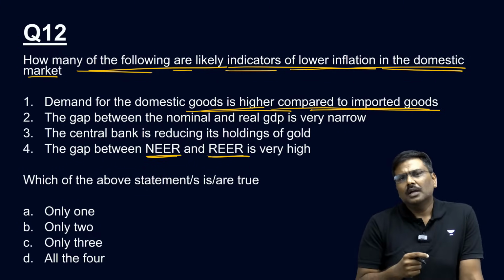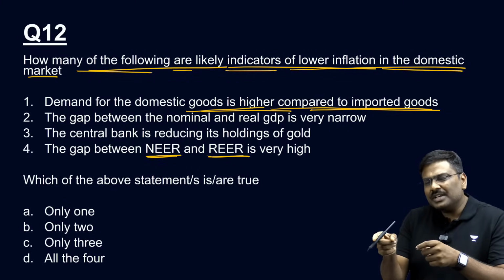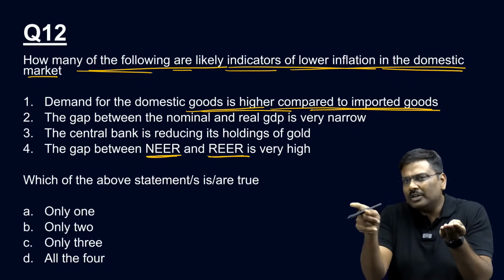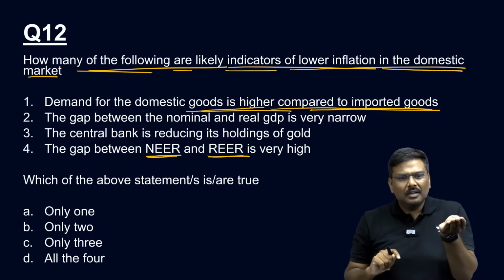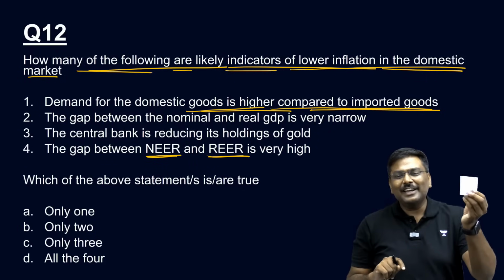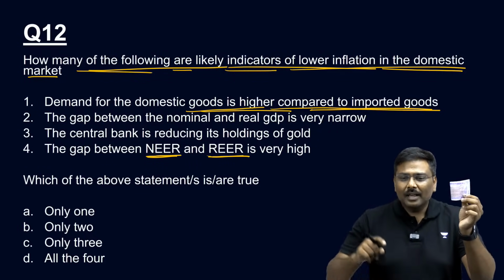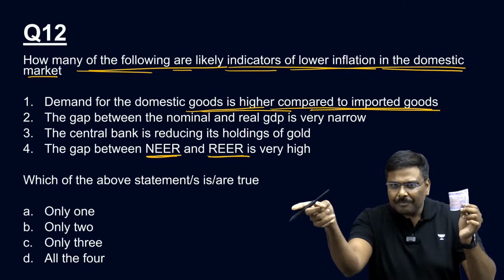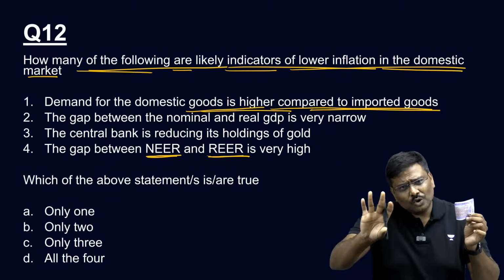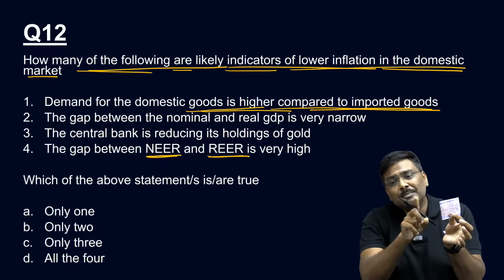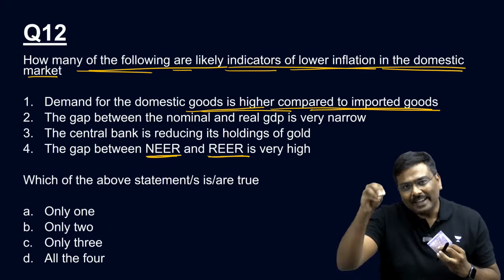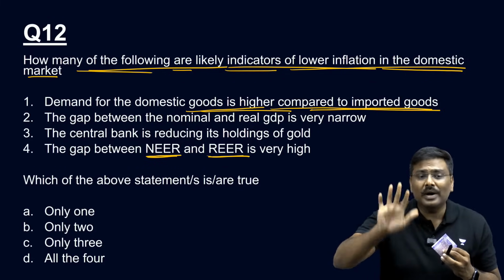Now, what is the logic here? If you have a higher demand for the domestic goods, can I simply say it is because your currency has higher purchasing power for domestic goods rather than imported goods? If you have 100 rupees, you are able to purchase 5 products in India and 4 products which are imported. Why? Imported products are costlier. So don't you think your currency will have a higher purchasing power for domestically produced goods? Don't you think that is an indicator that inflation in India is comparatively lower?